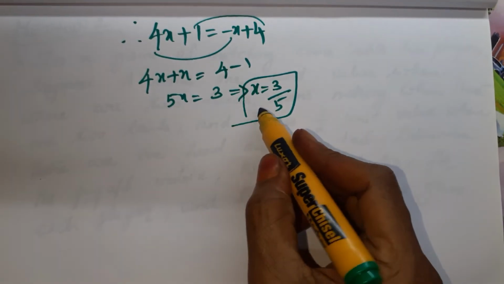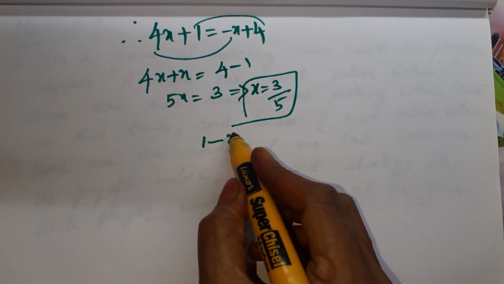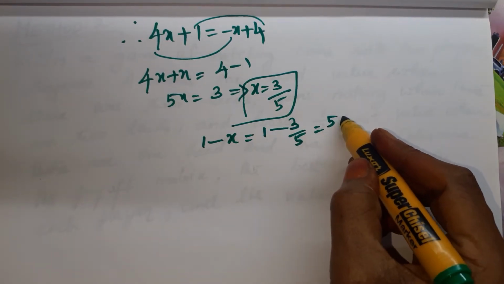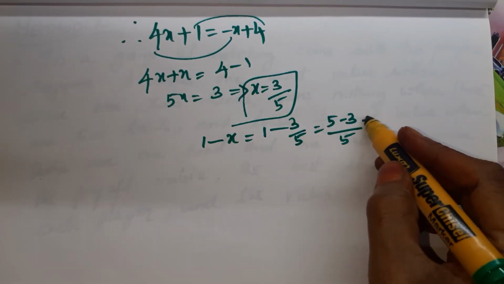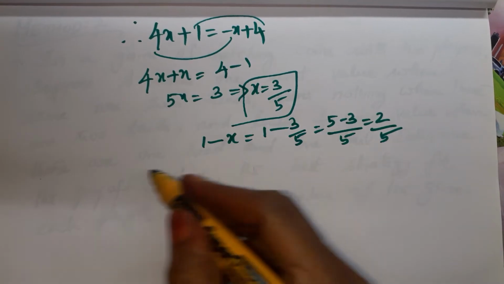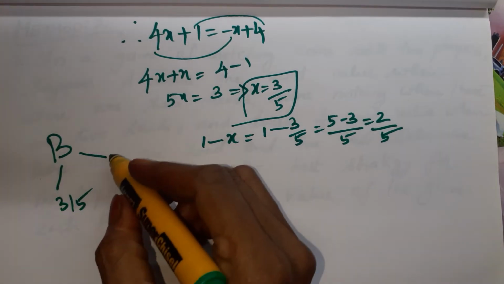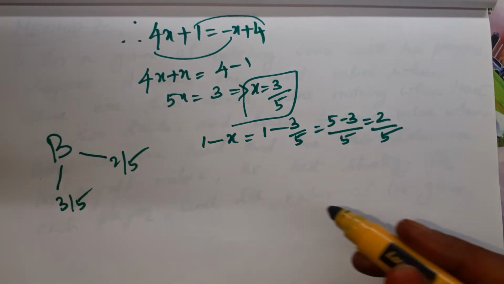We have two probabilities now. One is x, the other one is 1 minus x. So 1 minus 3 by 5, taking the LCM, 5 minus 3 by 5, which is equal to 2 by 5. So for B, we got two probabilities. One is 3 by 5, the other one is 2 by 5.